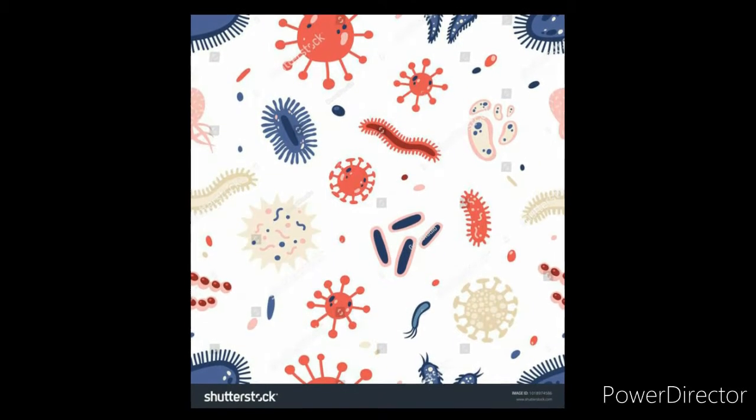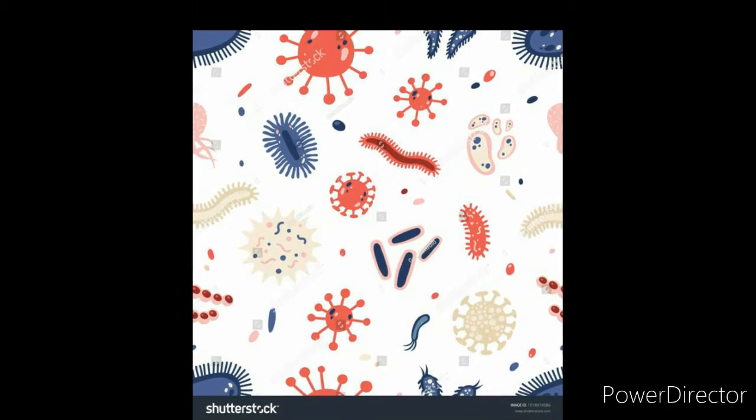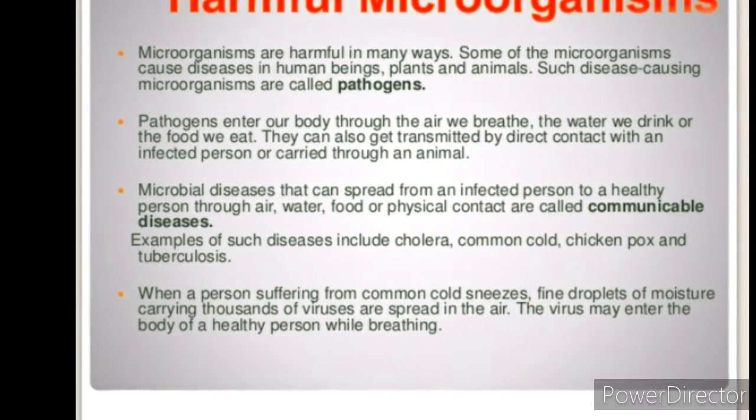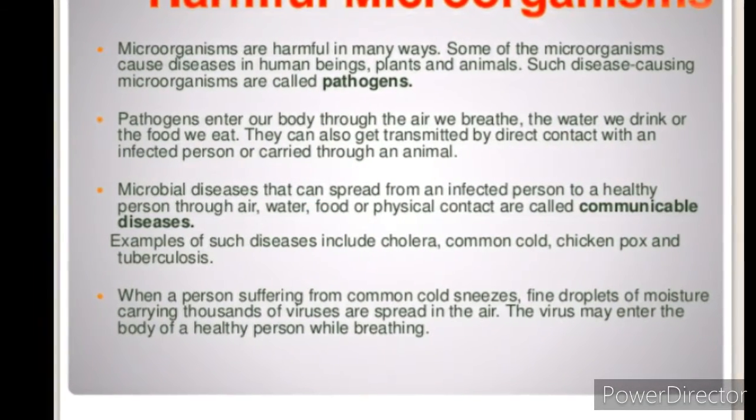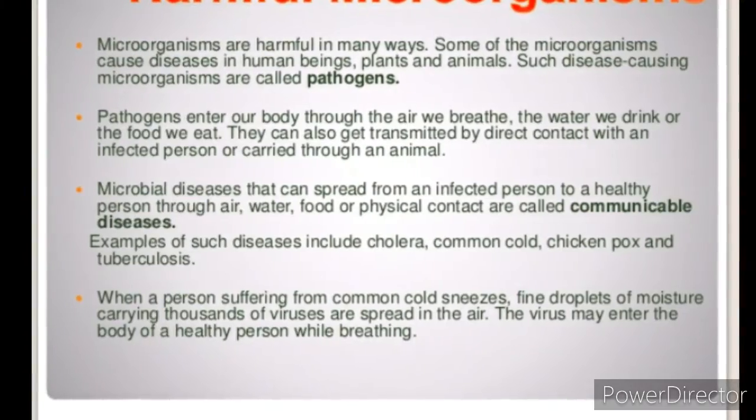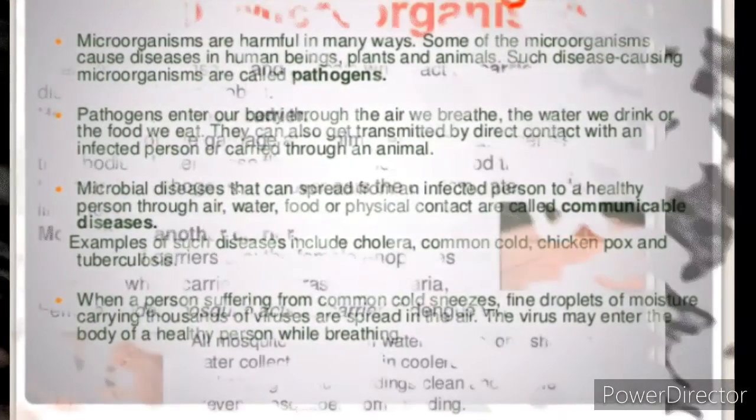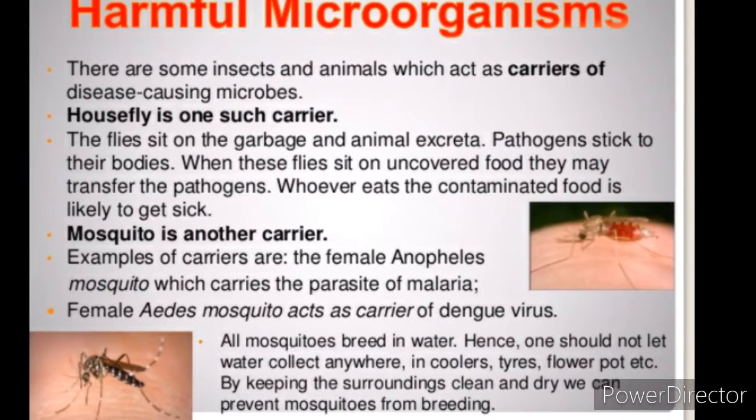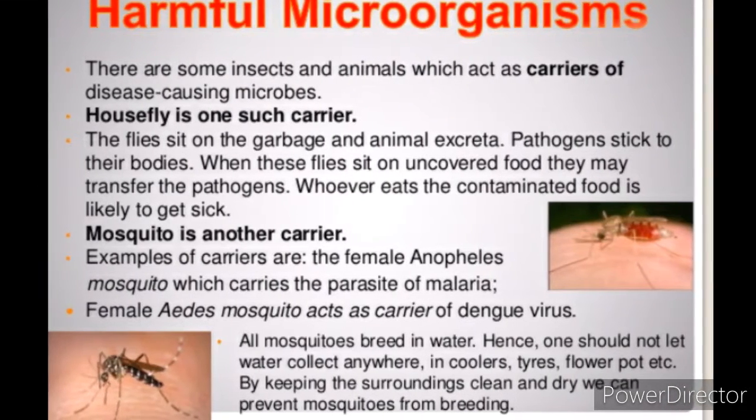In today's video, we shall be discussing harmful microorganisms. So let's get started. Disease causing microorganisms. Several microorganisms not only cause diseases in humans and plants but also in other animals. For example, anthrax is a dangerous human and cattle disease caused by a bacterium. Foot and mouth disease of cattle is caused by a virus.